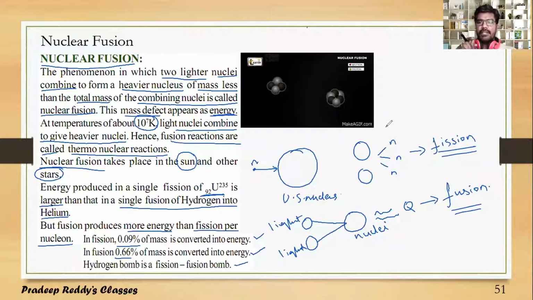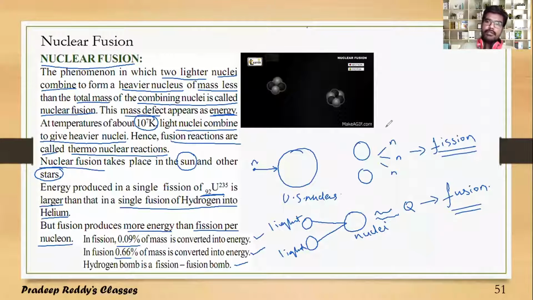On Earth's surface, we can execute nuclear fission reactions, but nuclear fusion reactions cannot be obtained on the surface of the Earth, because the temperature required to fuse two lighter nuclei is nearly of order 10 power 7 Kelvin, which is not practically obtained. Such a temperature is found in stars and the sun.